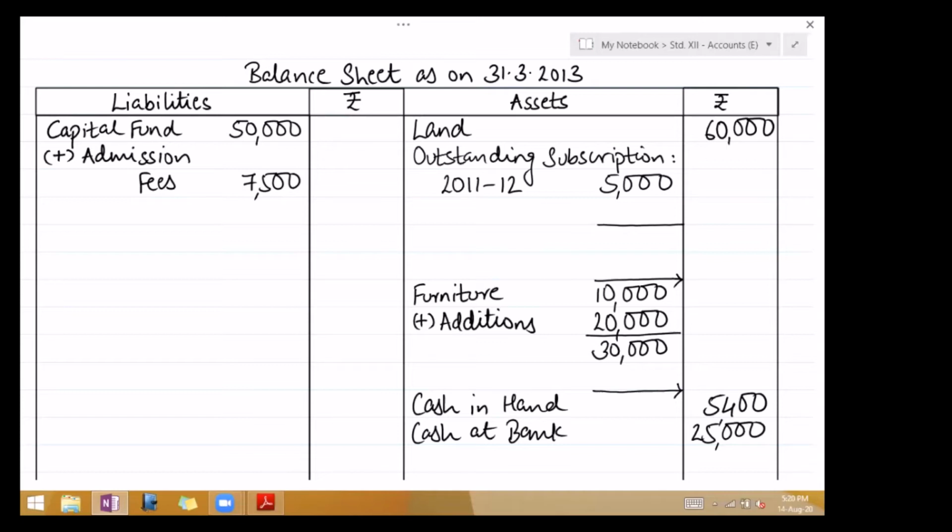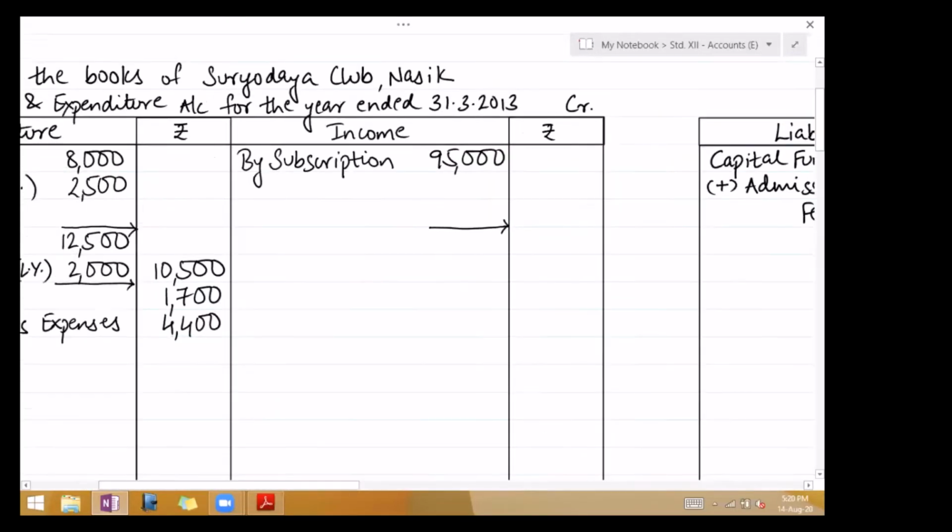So subtract 3,000, received 3,000, outer column or inner column because there is another outstanding 2,000. And the second effect, out of the total received subscription on the income side, just tell me how much it is. 95,000.